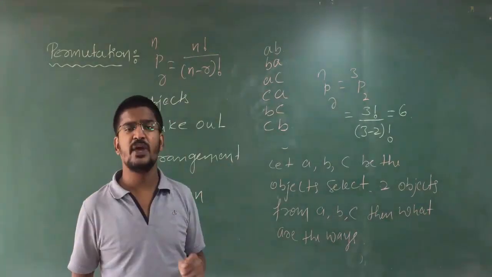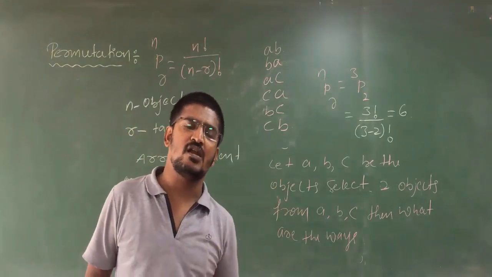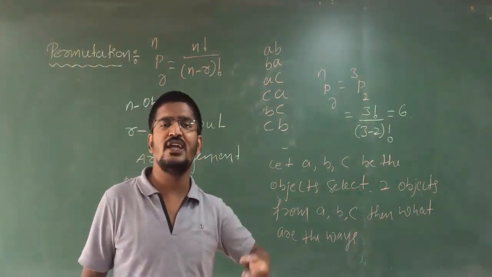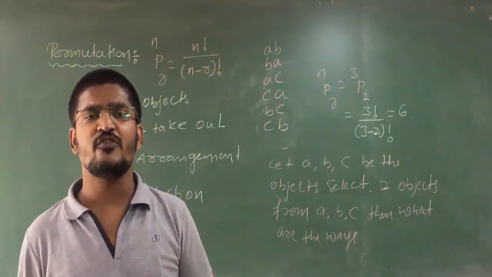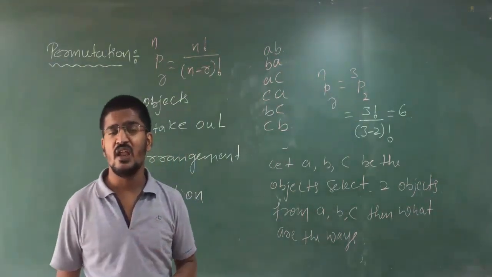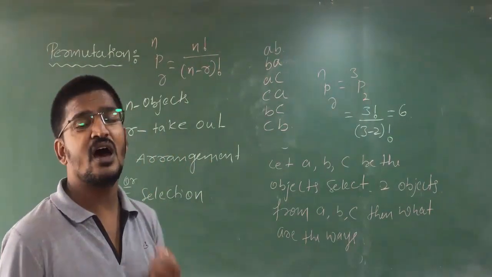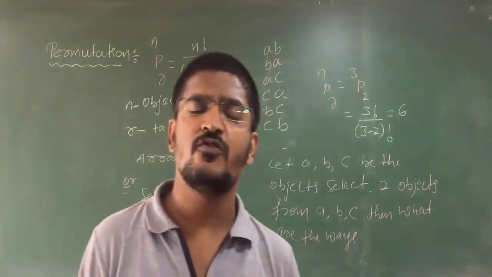So permutations means the notation will be nPr. Formula will be n factorial divided by n minus r factorial. Clear? Permutations means selection or arrangement. Permutations means selection or arrangements from the given number of objects.